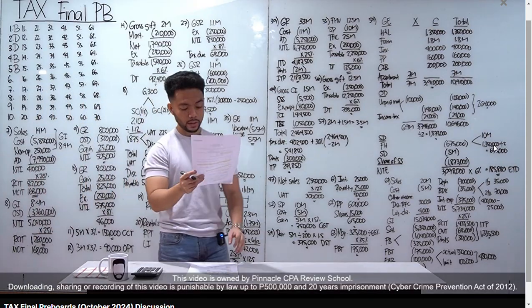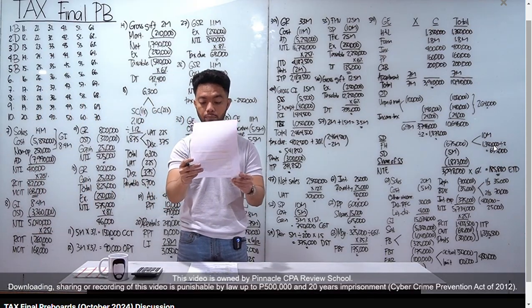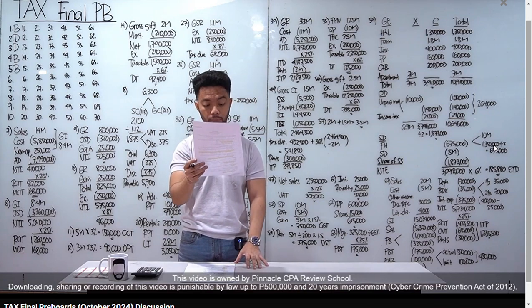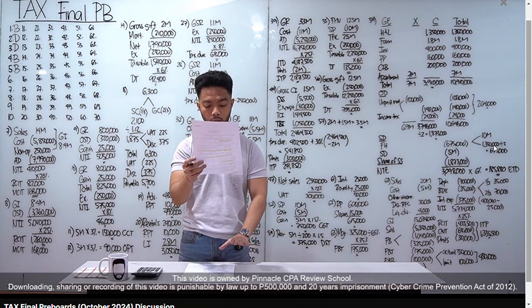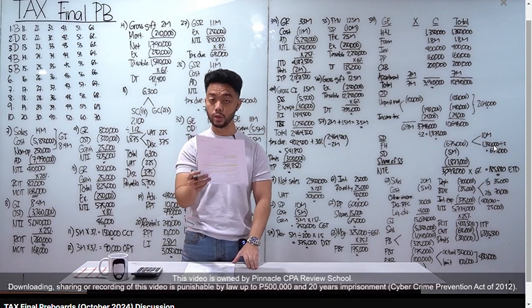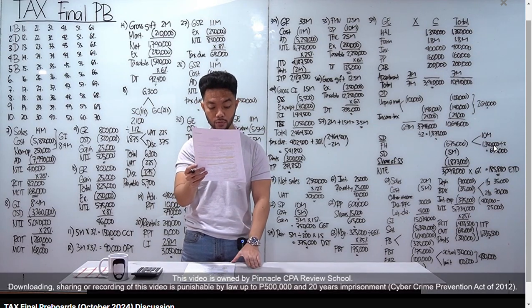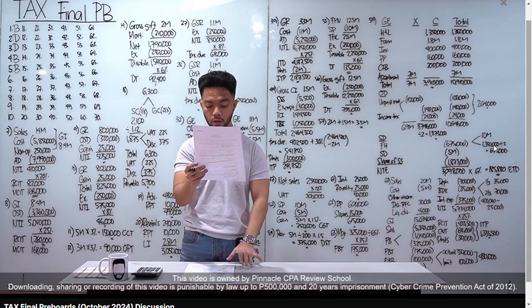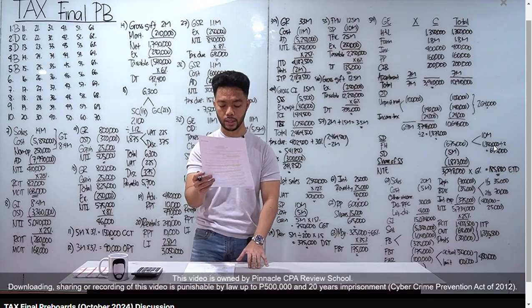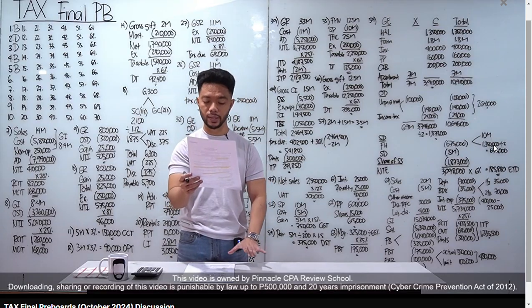Number 6, statement 1, non-resident citizens are taxable on all income derived from sources within the Philippines. Tama naman yan. Statement 2, RCs and domestic corporations are taxable on all income derived from sources within or without. Tama yan. Statement 3 yung mali. Bakit sir? Foreign corporations, whether or not engaged in trade or business in the Philippines, taxable lang sila within the Philippines. So nakalagay kasi, within or without, so mali na yan.